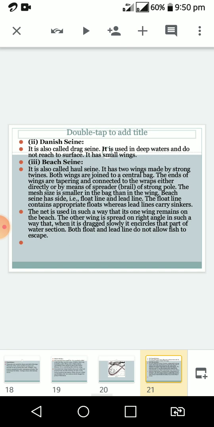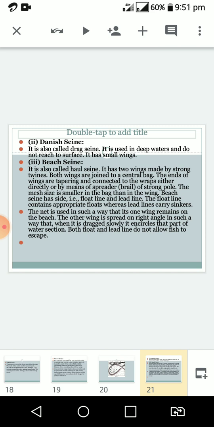And next, another type of gear, the Danish seine. It is also called a drag seine. It is used in deep water and does not reach the surface. It has small wings. Another type of gear is the beach seine. The beach seine is also called hull seine. It has two wings made by strong pins. Both wings are joined to a central bag,